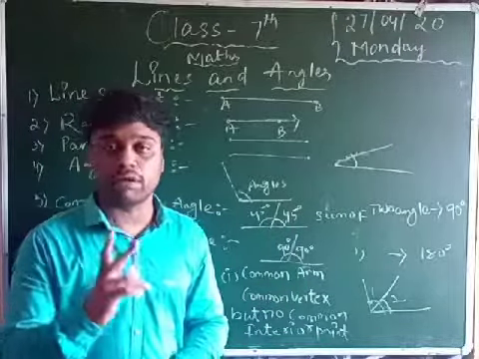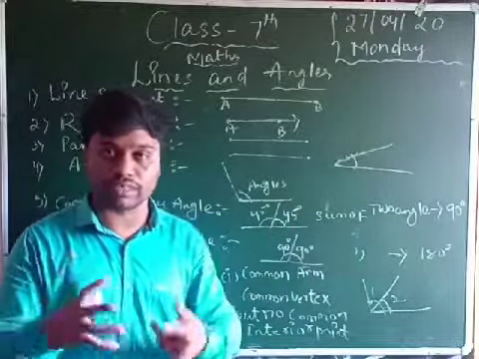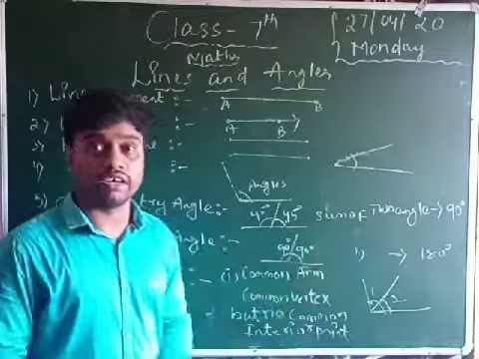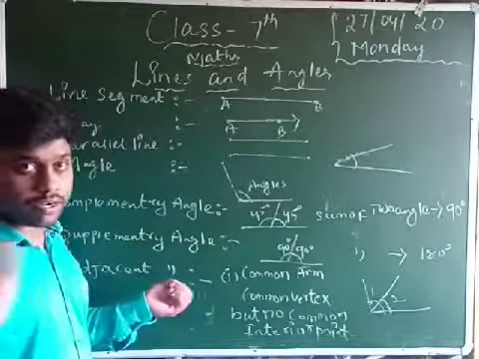Complementary angle is the sum, so what? If you add the angles, the total is not 30 degrees, it is 90 degrees. Okay, now complementary angle is over.